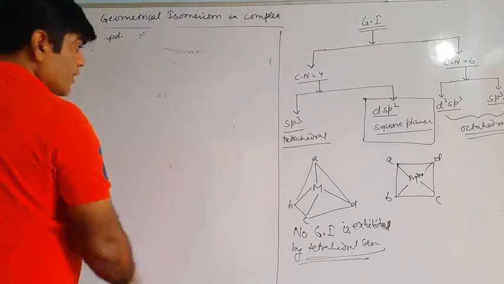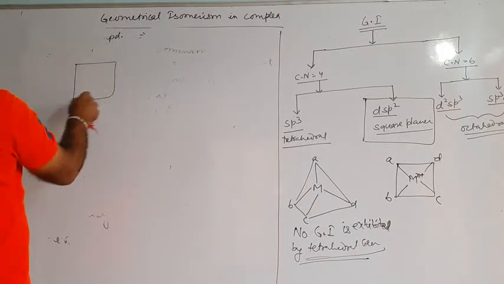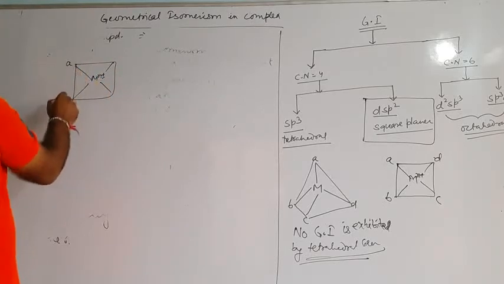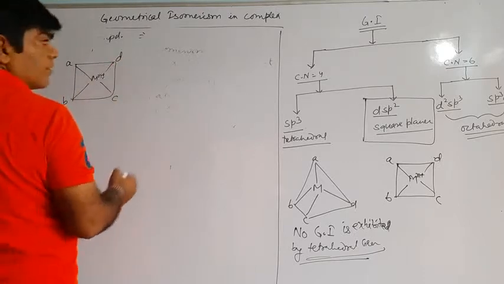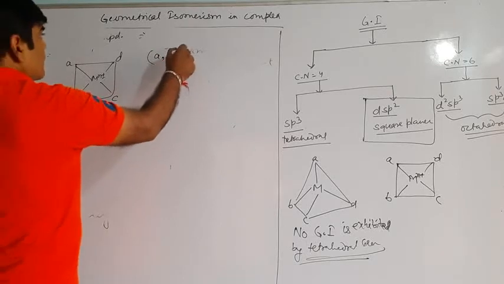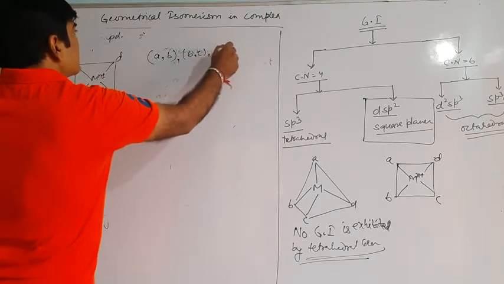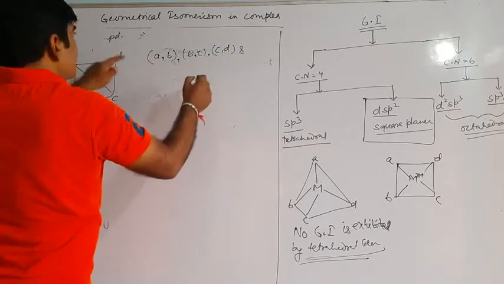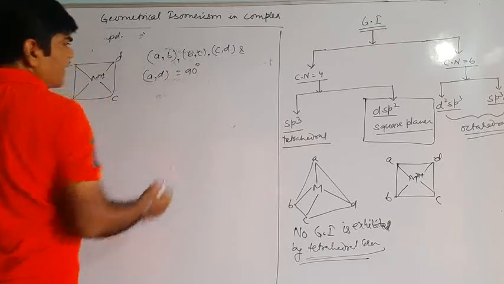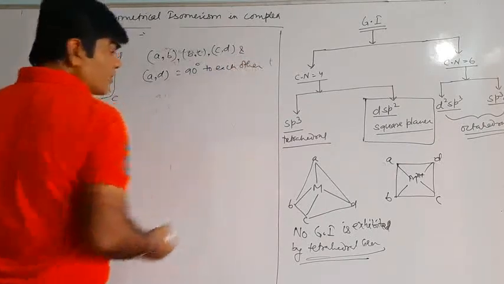See, in this complex where Mn+ is there, let's say this is A, B, C and D. So AB, BC, then CD and then AD are present at 90 degrees to each other.